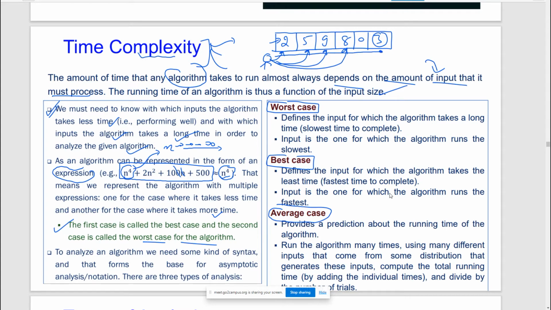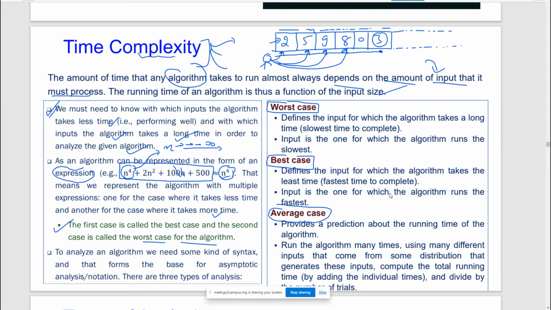If this list consists of n numbers, or it is a very large list where n is approaching infinity, then how much time am I going to take in order to find this particular number 3? It will be a worst case if the number 3 is present at the last of this list. So in a very layman fashion, that is the worst case. The worst case is actually the bad case: the maximum time your algorithm is going to take in order to solve a particular problem.